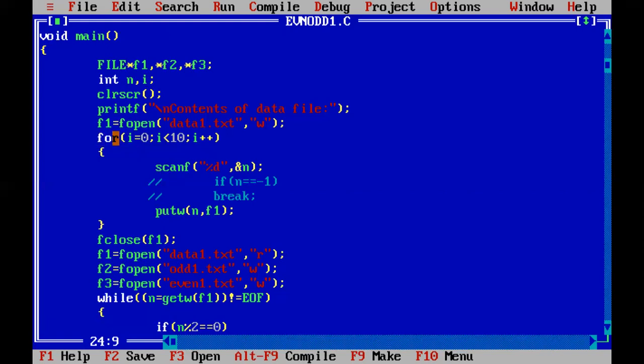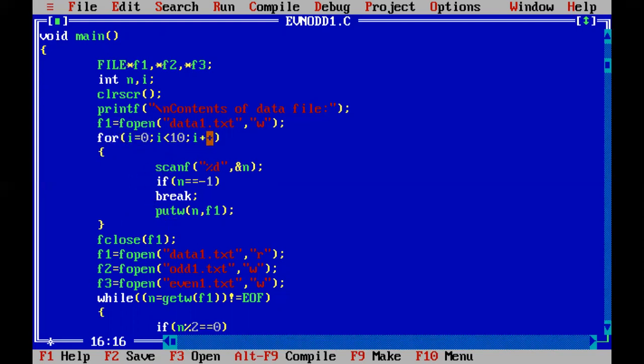Further, I have written a for loop. Let me remove these comment lines because I thought this was redundant code, but let it be. So the for loop says: i equal to 0, i less than 10, because we are going to work on 10 integers. We are going to randomly type 10 different integers and then separate them into even and odd. So I have incremented i till the condition gets satisfied, and the loop is going to get executed.